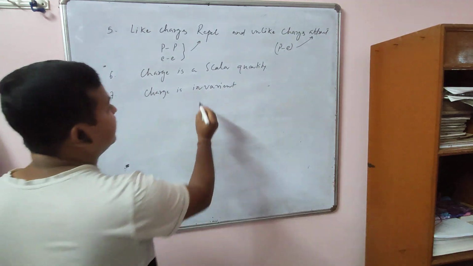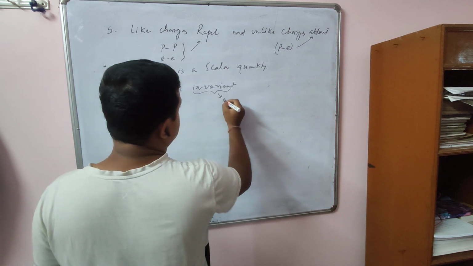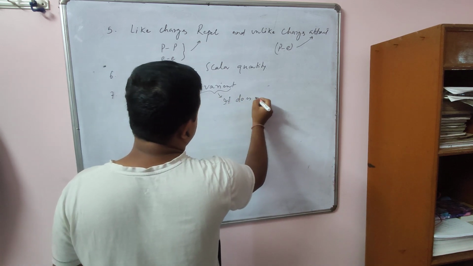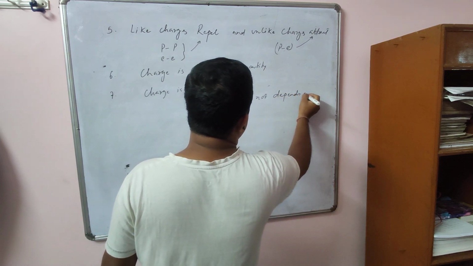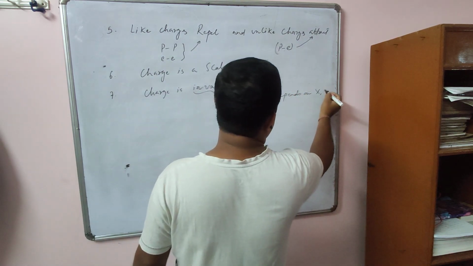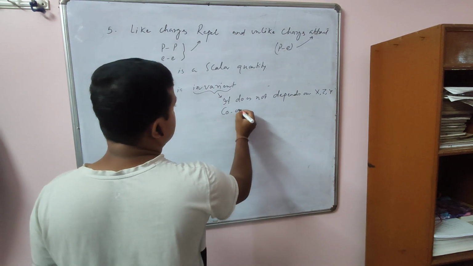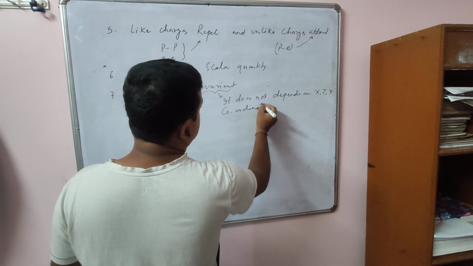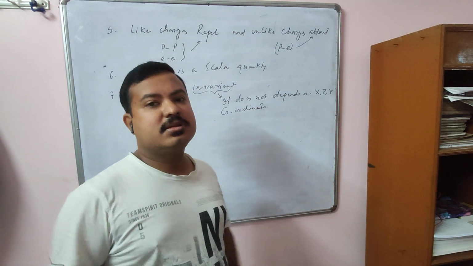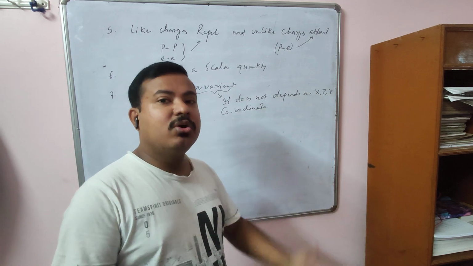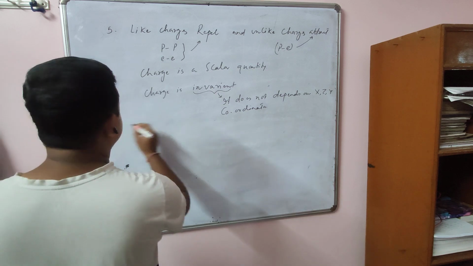Now what do you mean by invariant? Invariant means it does not depend on coordinates, your x, y, z. That means position. It doesn't depend on position. Whether it is placed along the x-axis or y-axis or z-axis, the magnitude of charge will not change. Okay, it remains the same. It is invariant.